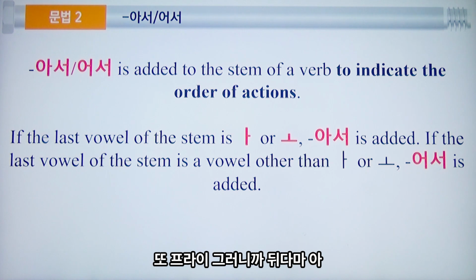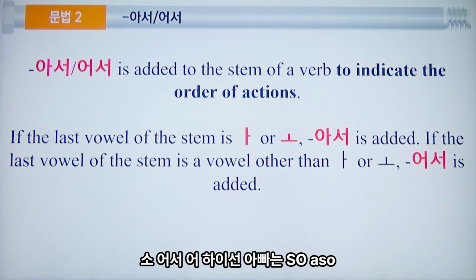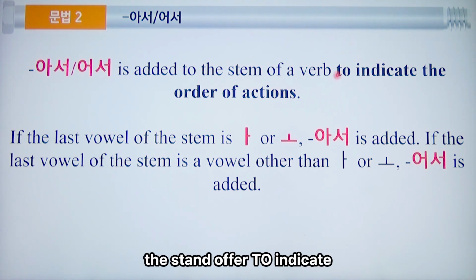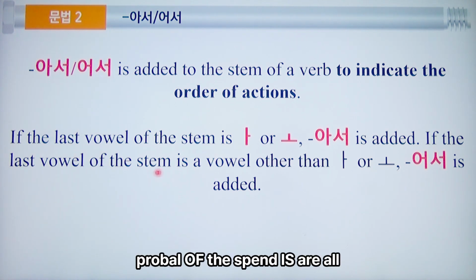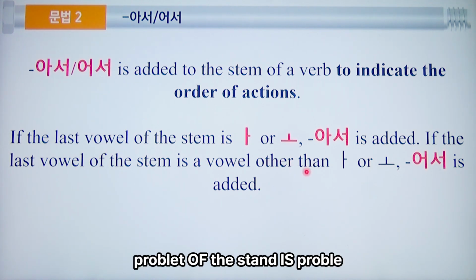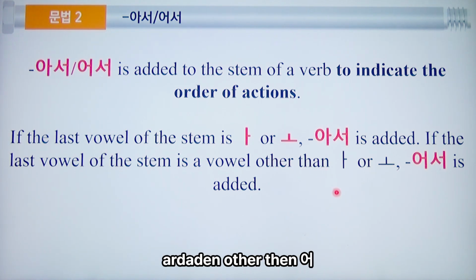Now, let's learn the grammar 아서/어서. Okay? So, napag-aralan natin to sa past lesson. So, 아서/어서 is added to the stem of a verb to indicate the order of actions. If the last vowel of the stem is 아 or 오, 아서 is added. If the last vowel of the stem is a vowel other than 아 or 오, 어서 is added.